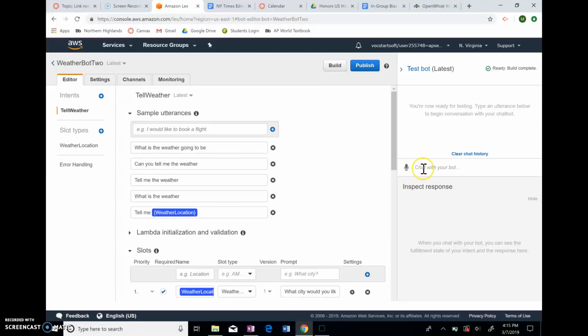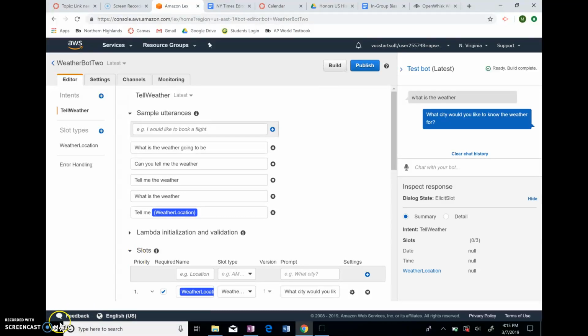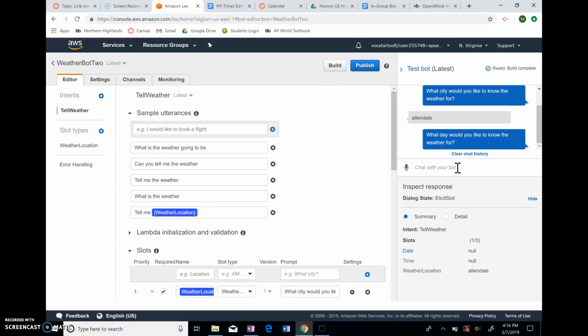And so when you start to interact with the bot, you would start by saying, what is the weather? Which it responds to by asking what city you want to know the weather for. So I would respond with Allendale. And then it would ask what day I want to know the weather for, so I could say Friday.